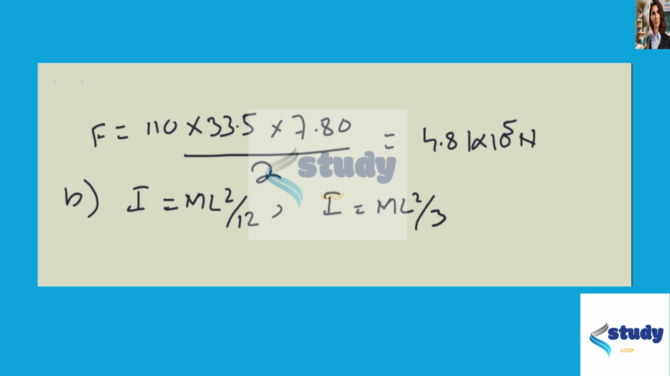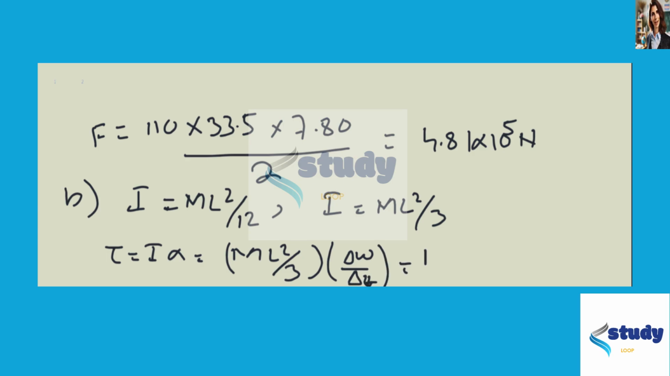Then using the definition of torque, tau is equal to rotational inertia times alpha. We substitute the value M L squared divided by 3, and alpha is delta omega divided by delta t. From here, substituting values, 1 over 3, 110 times 7.8 meters squared times 33.5 divided by 6.7 seconds. This gives us a torque of 1.12 times 10 to the power 4 Newton meter.